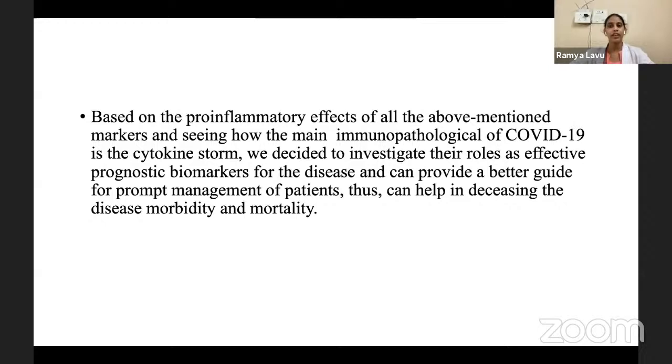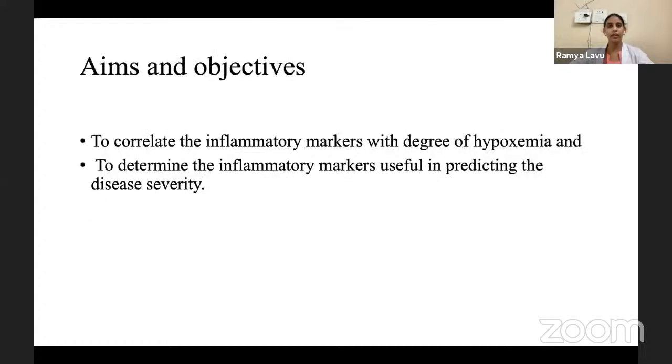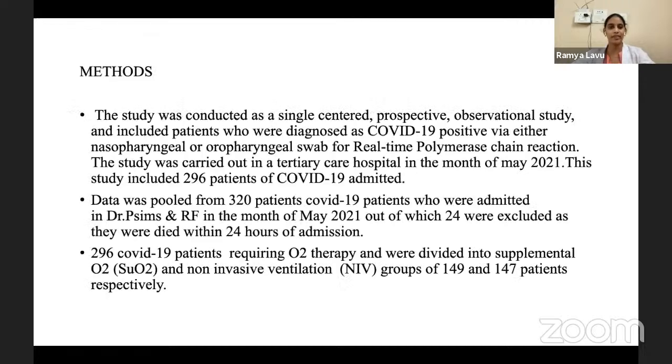of COVID-19. Based on the pro-inflammatory effects of all the above mentioned markers, and seeing how the main immunopathological mechanism of COVID-19 is a cytokine storm, we decided to investigate their roles as effective prognostic biomarkers for the disease, which can provide a better guide for prompt management of patients, thus helping in decreasing the disease mortality and morbidity. My aims and objectives are to correlate the inflammatory markers with the degree of hypoxemia and to determine the inflammatory markers useful in predicting the disease severity.